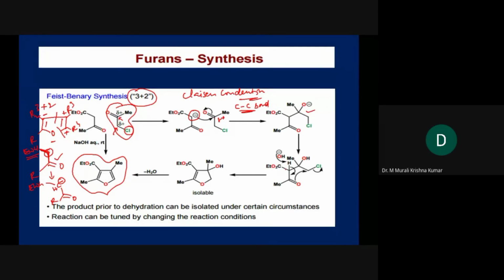Then enolization will happen over here. So to explain this reaction easily, we have double bond O, CH3 and some electron withdrawing group over here, OH and chlorine.